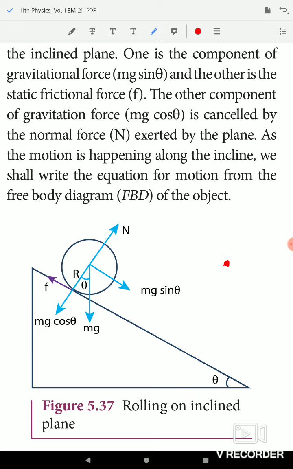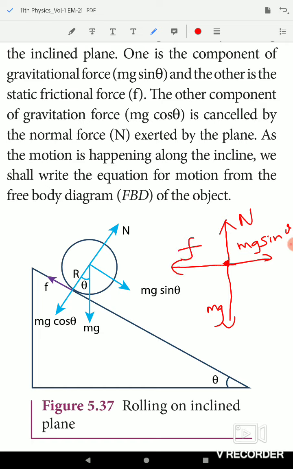Okay, so you draw the free body diagram for that one. The positive y-axis is N and the negative y-axis is mg, and this one is mg sin theta along the positive x-axis. The frictional force is in the opposite direction to mg sin theta, that means the frictional force is in the minus x direction.